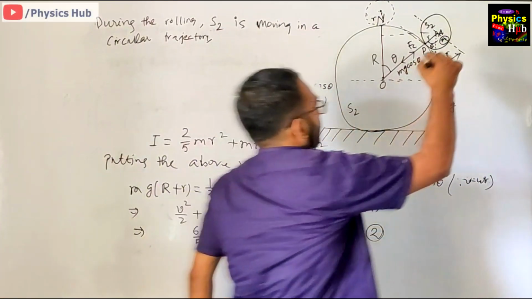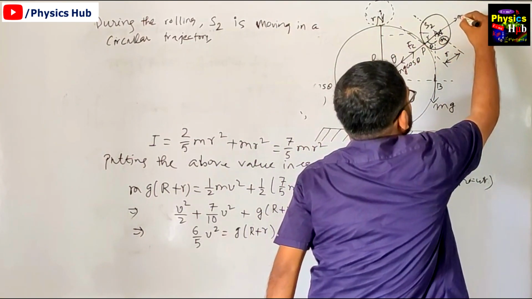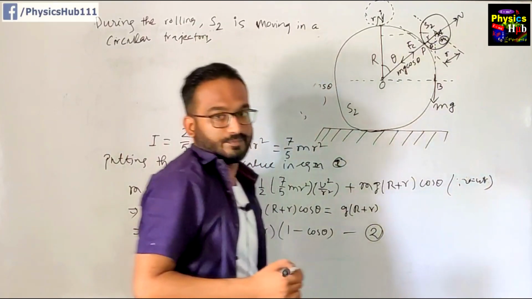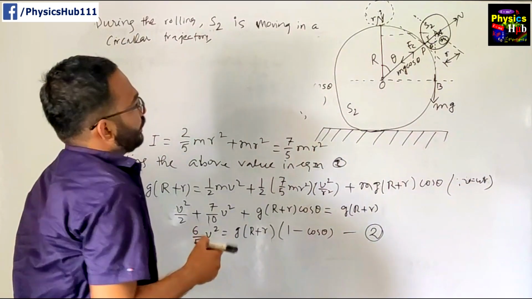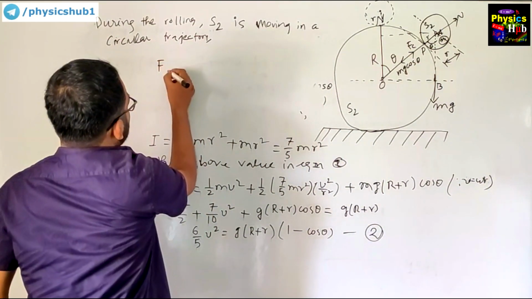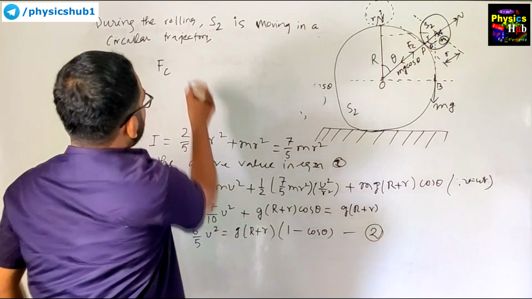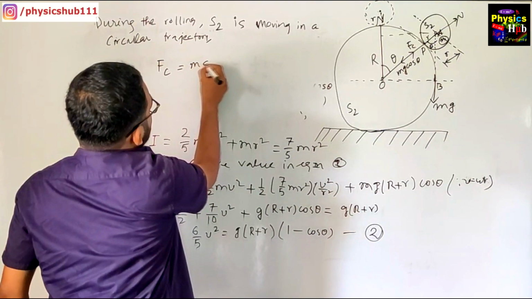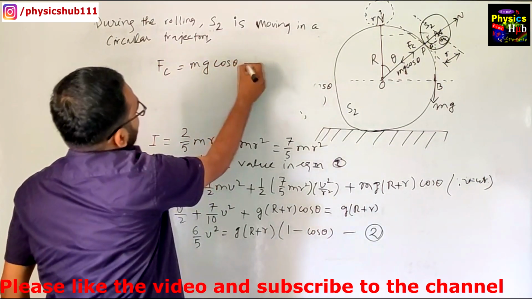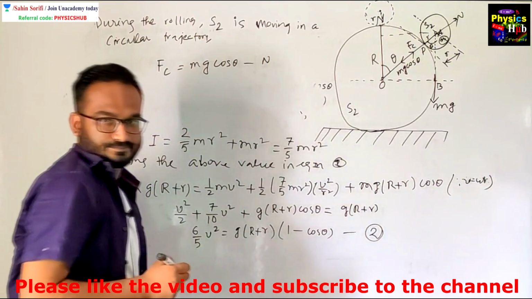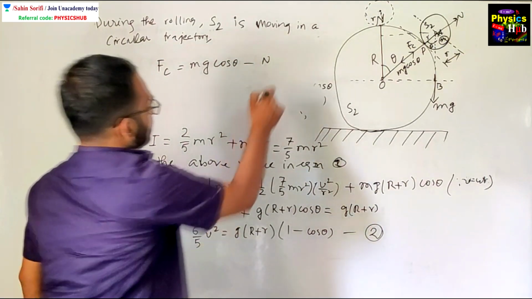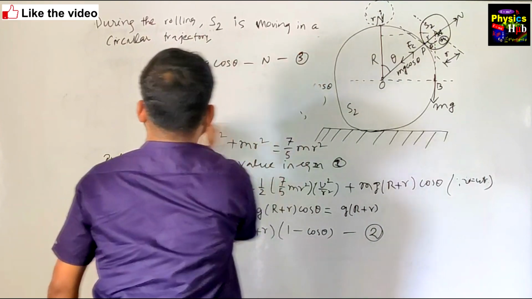Along with that, some normal reaction N will be acting upward. So what can we write? Fc, the centrifugal force, will be balanced by mg cos theta minus N. Let's call this equation number 3.